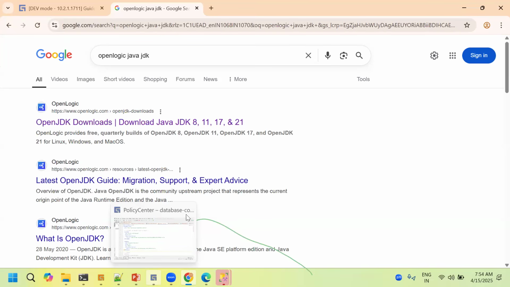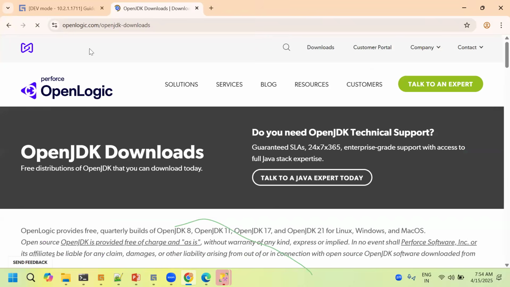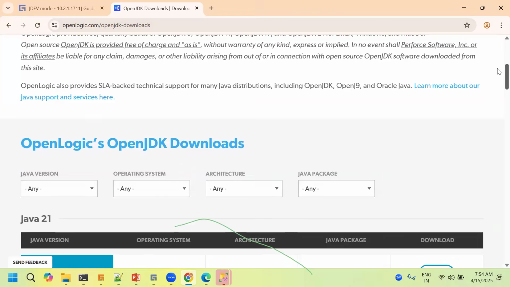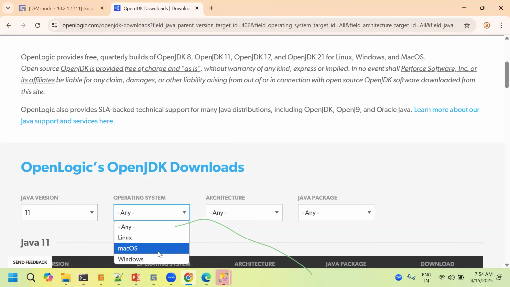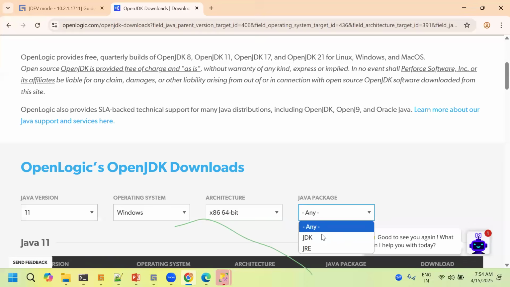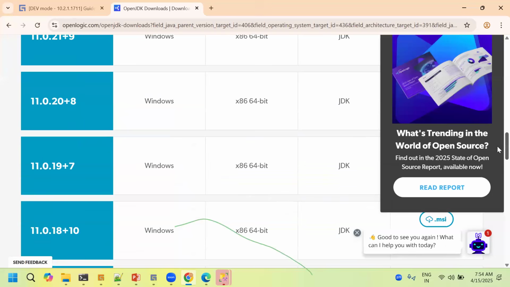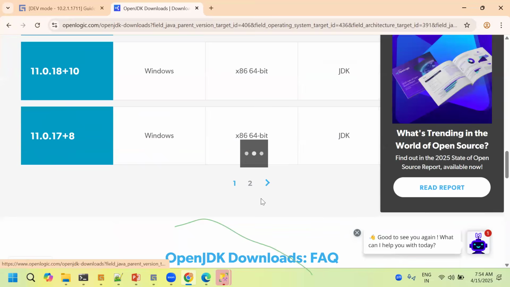But what I suggest is to take a fresh one from Google. On the OpenLogic downloads page, select the 11th version, Windows architecture 64-bit, and package JDK. You'll have a lot of versions, like 11.20, 19, 18, but I prefer 11.10. It will be on the second page.